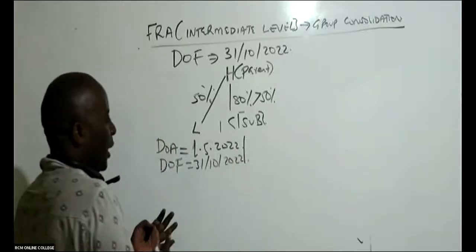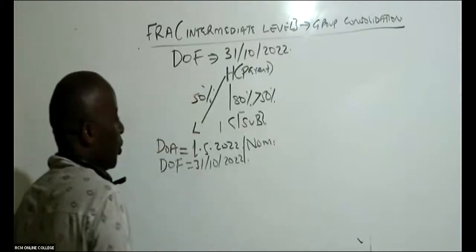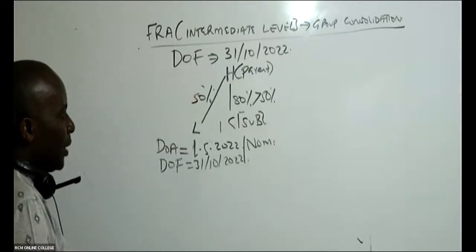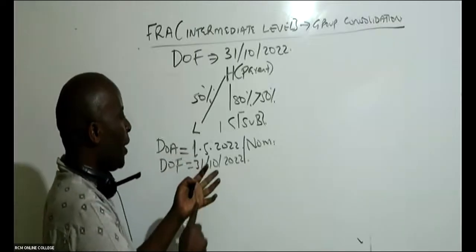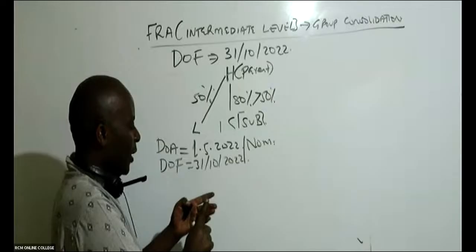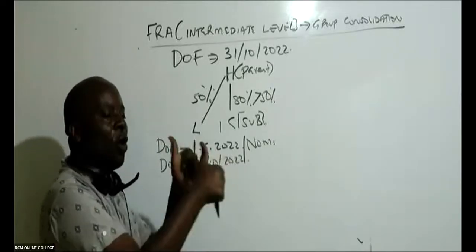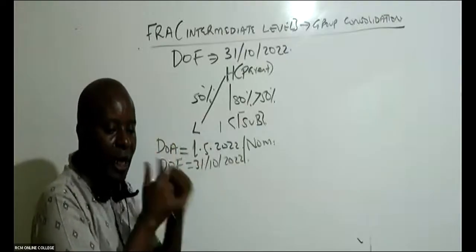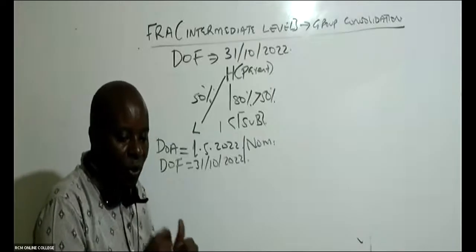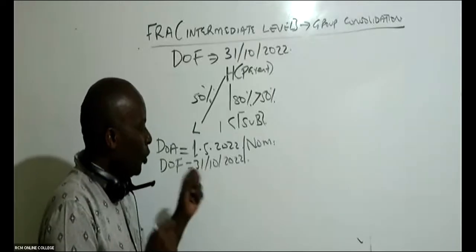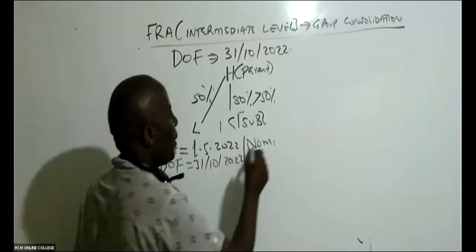So let's count the number of months. Here we can only talk of number of months. So number of months, ladies and gentlemen, what do we have here? We have the whole of May, because it began from 1st. So May, June, July, August, September, and then the whole of October. Those are how many months? How many months are we talking about here from 1st of May 2022 to 31st October 2022? 6 months. These are 6 months.